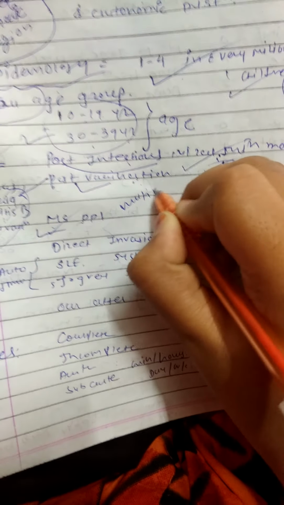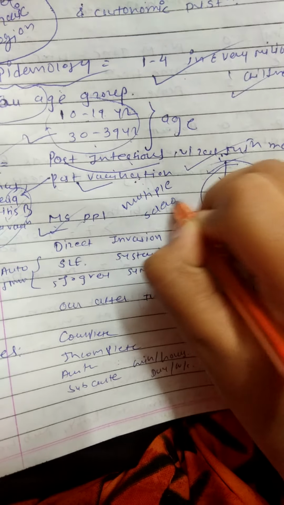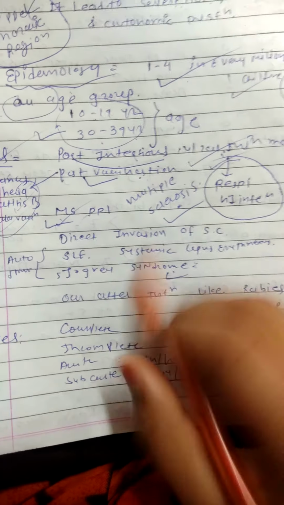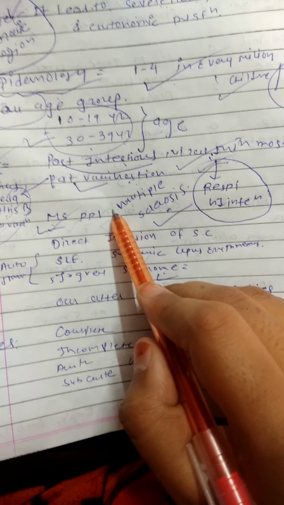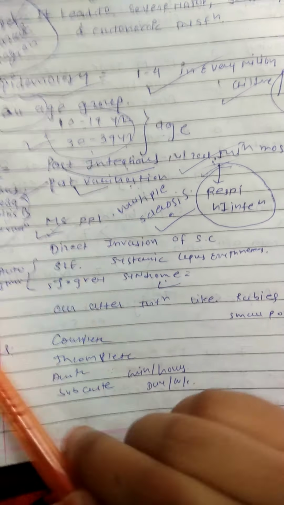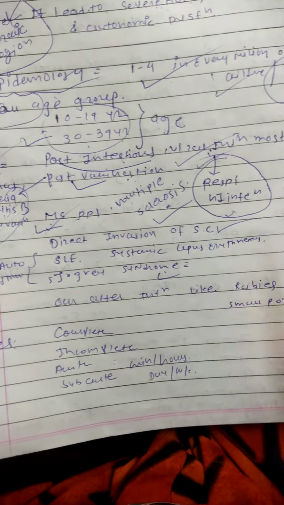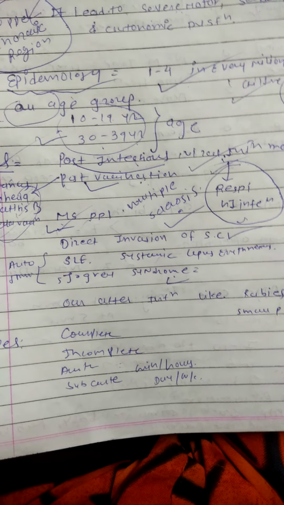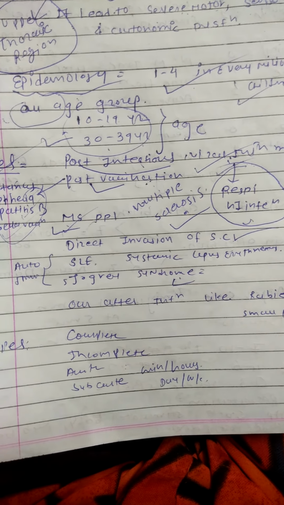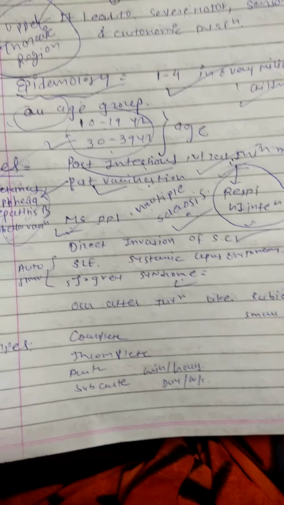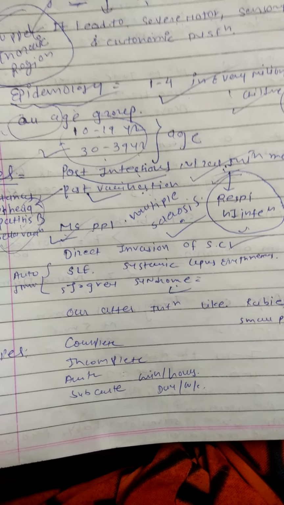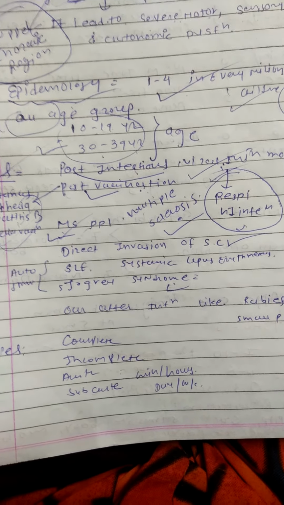Then people with MS, that means multiple sclerosis, an autoimmune disorder, in which transverse myelitis is very common. Then direct invasion of the spinal cord, for example in some surgery: direct invasion of virus and bacteria into the spinal cord produces infection and affects the myelin sheath.